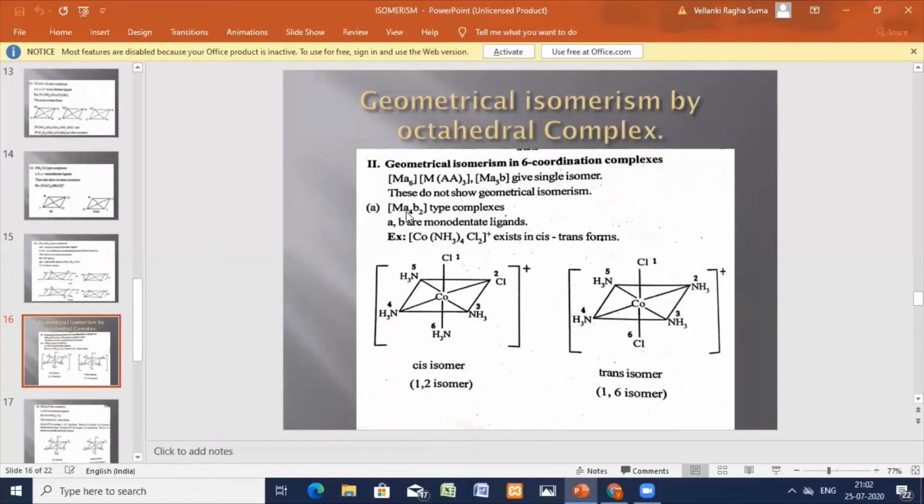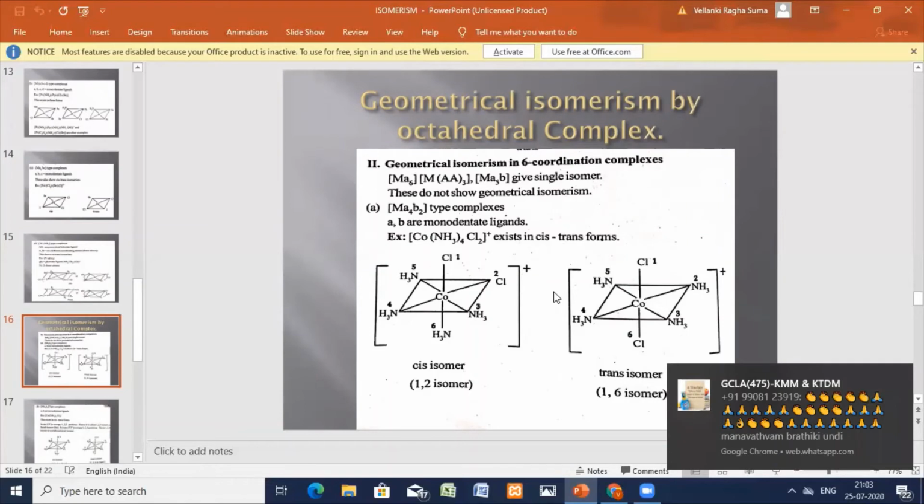Now we'll go for MA4B2 complexes. A and B are monodentate ligands. Four are A and two are B. Here, tetraammine dichlorocobalt complex. We'll see cis and trans we can observe. So the chlorides are on the same side, and the remaining four are arranged with these two on the same side and these two on the same side. Therefore, this is a cis isomer.